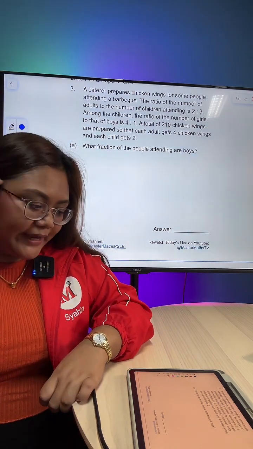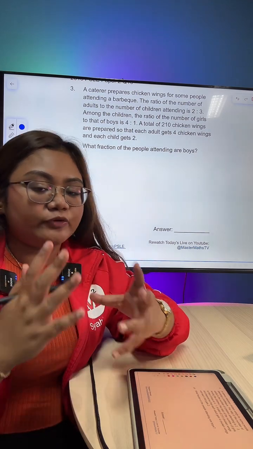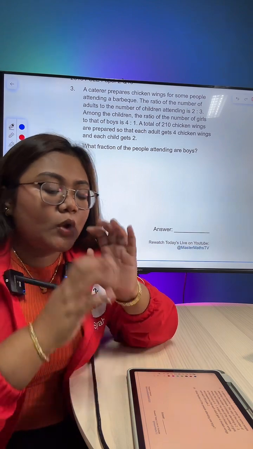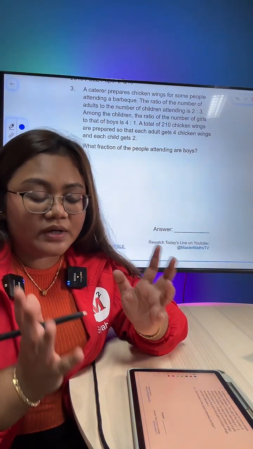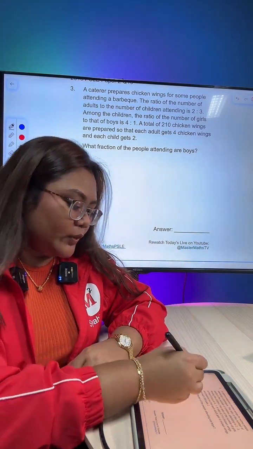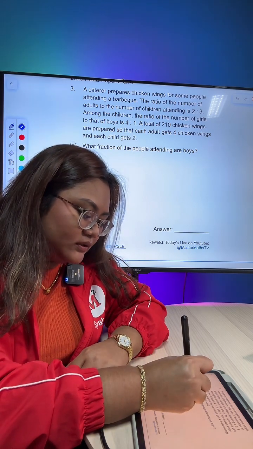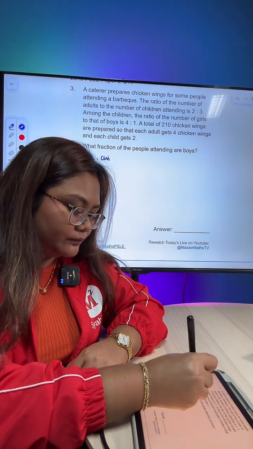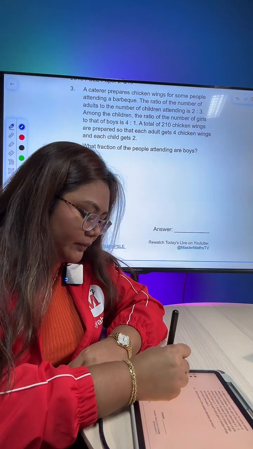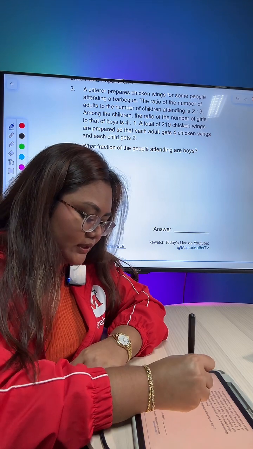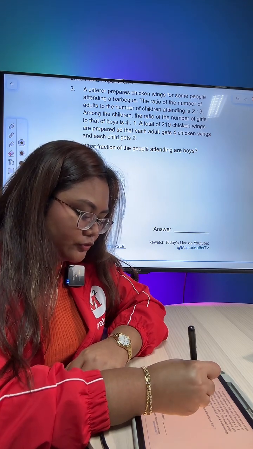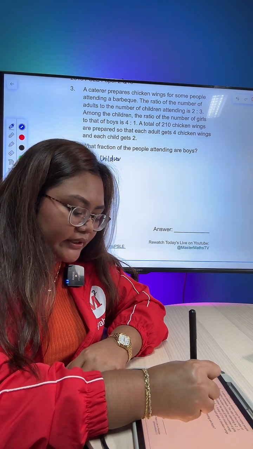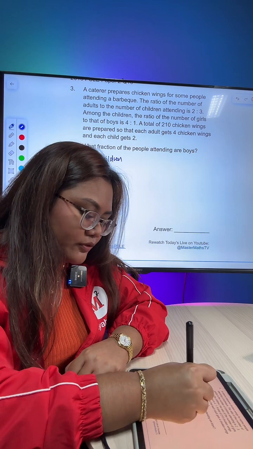For those of you who need SOS, let me just quickly run through with you the concept in this question, okay? So step 1, again, like I mentioned, we would want to first organize our information. So let's organize. What we know is adults to children is given to us as 2:3.